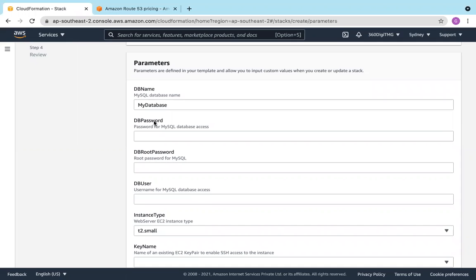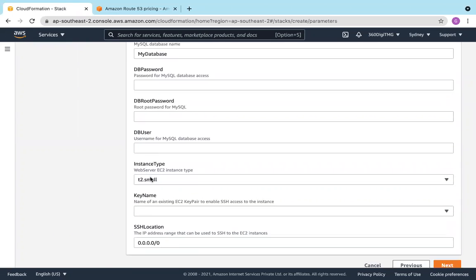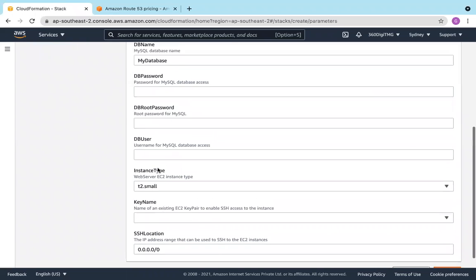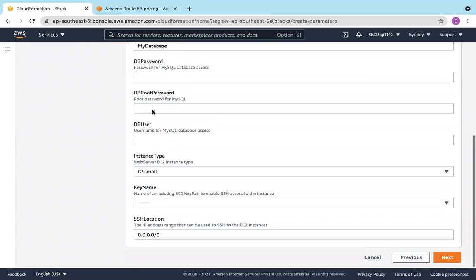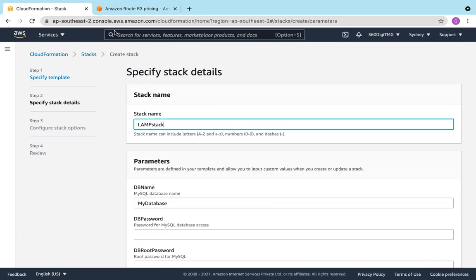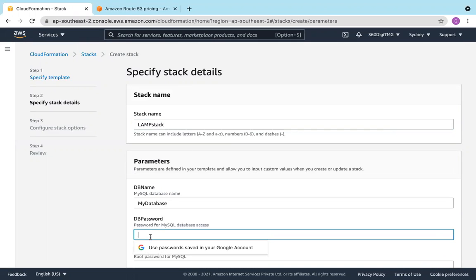Give a password, DB username, and then key name, because it has to create the EC2 instance. Let us give a password.